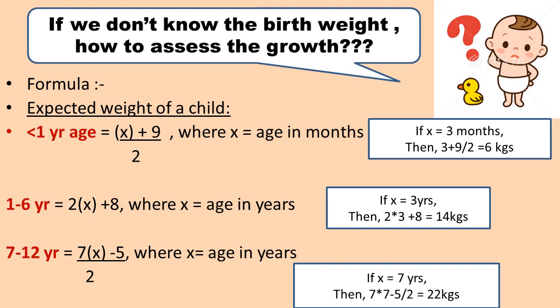So till now we have discussed the important anthropometric parameters like height and weight by which we can assess the growth in a child. Remaining parameters we will see in the next video.